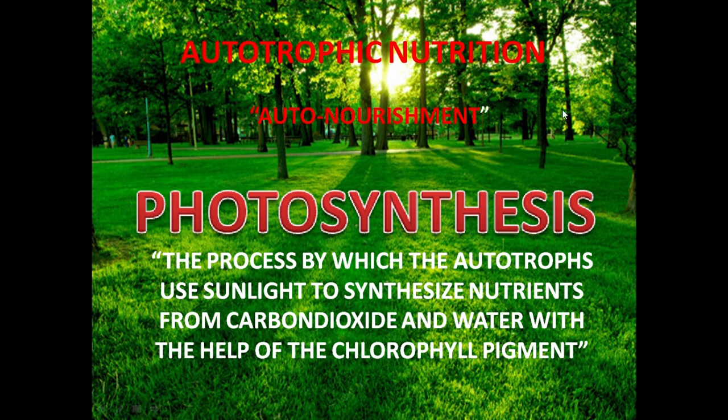Now, do you know where this chlorophyll pigment is found? Chlorophyll pigment is present in the organelle called the chloroplast in plants and trees. We'll discuss this chlorophyll pigment and chloroplast more. Before moving to all those topics, we'll first see the chemical equation, or we'll try to write a chemical equation for this process using this definition.